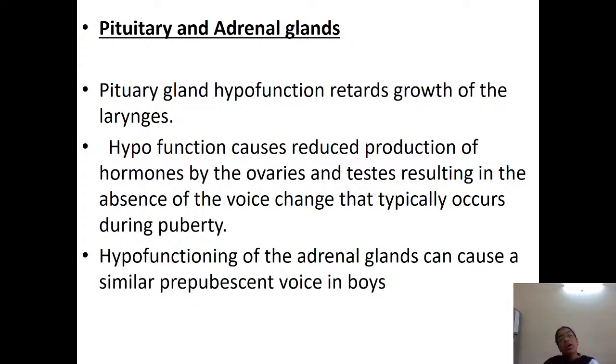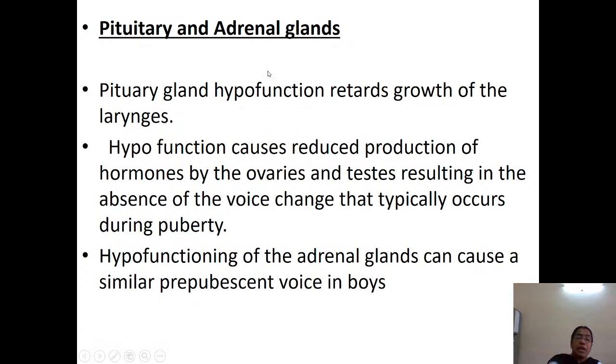So let's see the hypofunction of the pituitary gland. Just now we have said pituitary gland hypofunction retards the growth of the larynx. Up till now we have seen, if there is less function of the pituitary gland, what happens? Dwarfism. Other than that, it also retards the growth of the larynx. Larynx, and the other day we discussed, it's a voice box. Even the voice is affected.